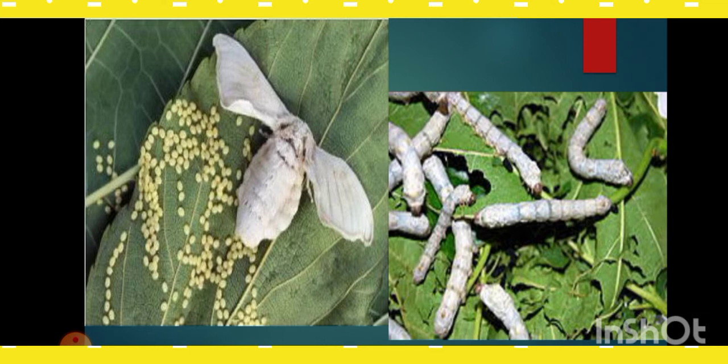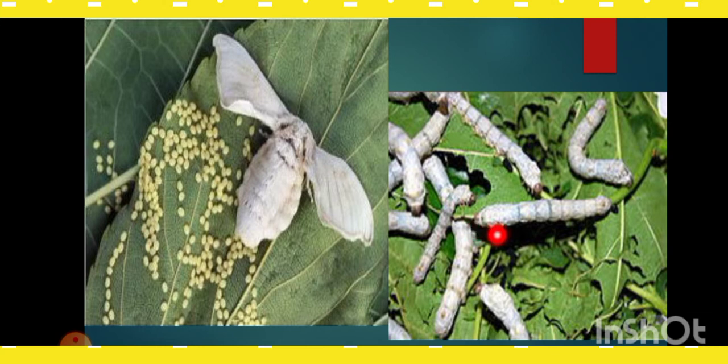Now let's learn the stages of silk production one by one. As you can see here in this PPT, the silk moth Bombyx mori lays eggs on the mulberry tree. The eggs hatch into caterpillars. They are fed chopped mulberry leaves for 20 to 25 days.